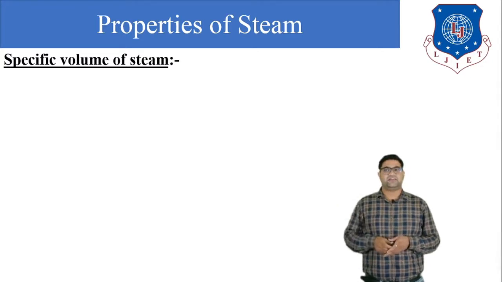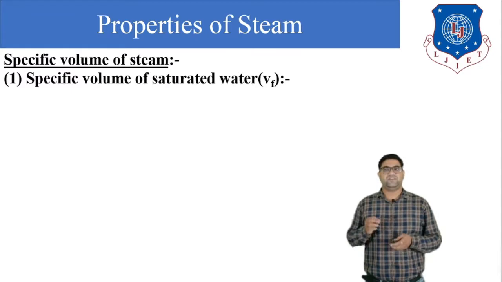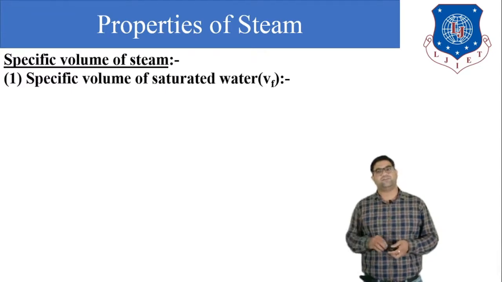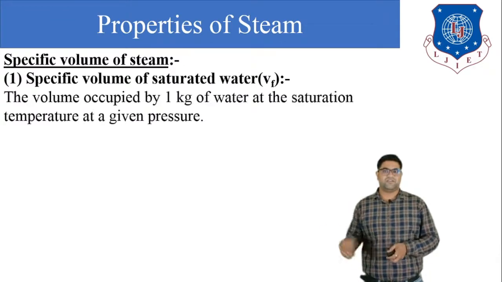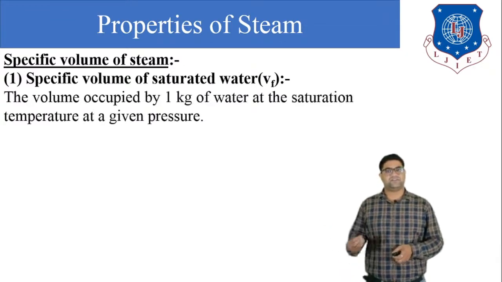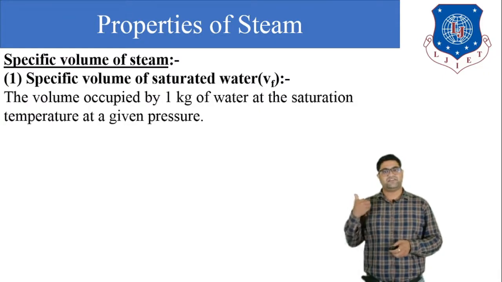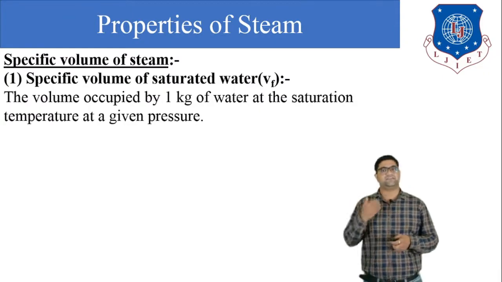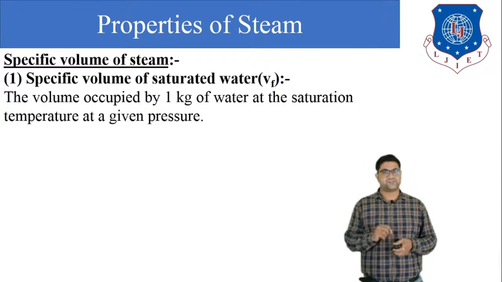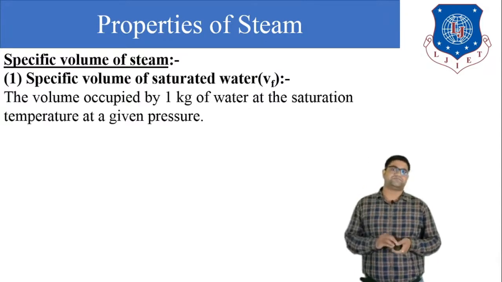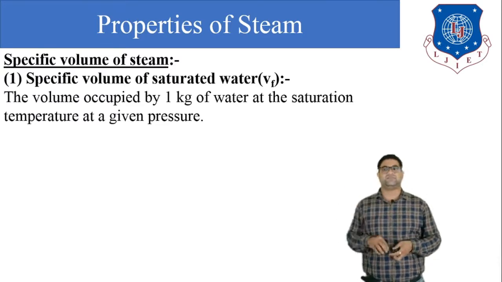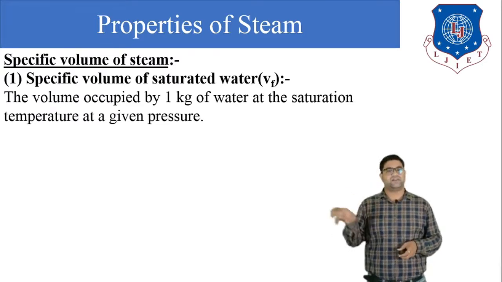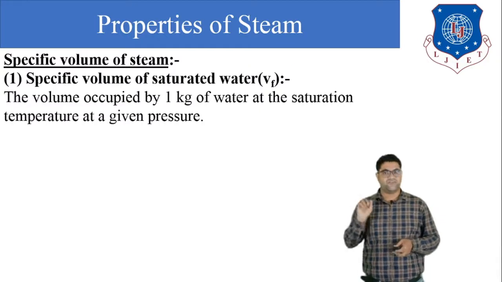Now, next we are talking about the specific volume of steam. First we will discuss the specific volume of saturated water. When we supply heat to water at 0 degrees Celsius, the temperature of water gradually rises and reaches the saturation temperature. The volume of the water at the saturation condition is known as the specific volume of water, and that is indicated by Vf.